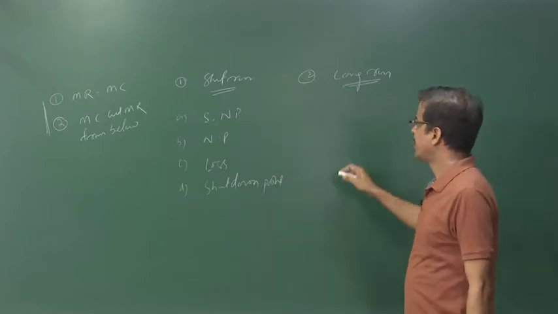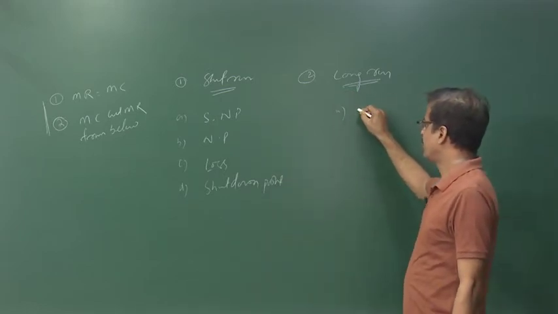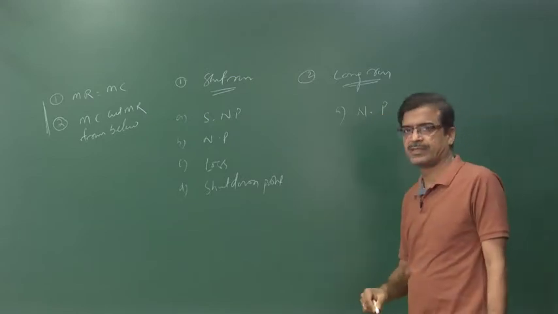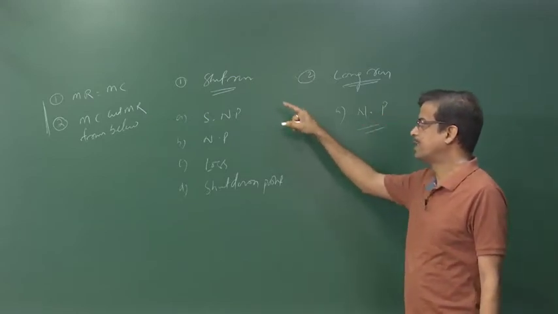But in the long run, there is only one case, that is normal profit. There is no other situation that occurs.